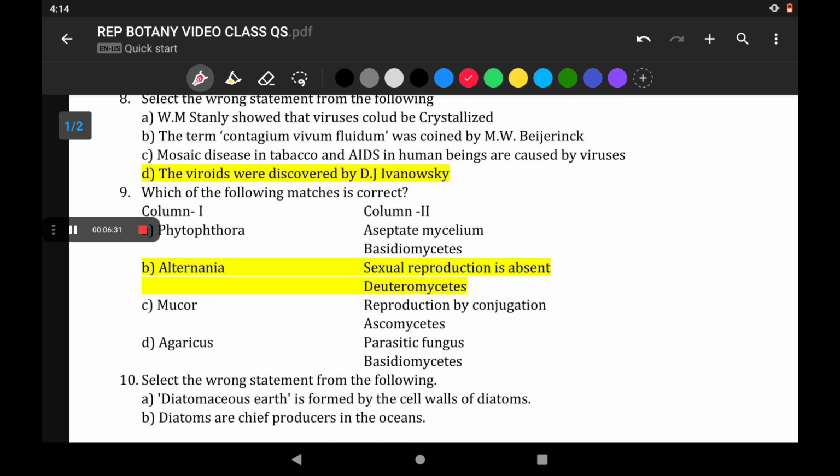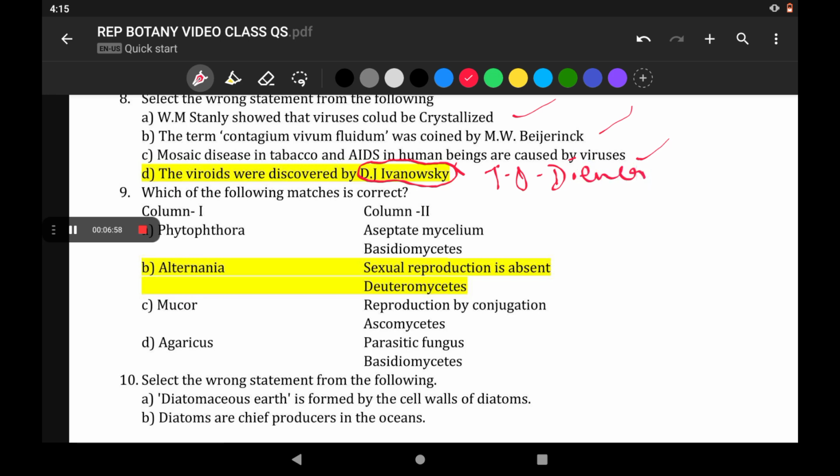Select the wrong statement from the following. Stanley showed that viruses could be crystallized, that is correct. The term contagium vivum fluidum was coined by Beijerinck, correct. Mosaic disease in tobacco and AIDS in human beings are caused by viruses, that is correct. Viroids were discovered by T.O. Diener and not Ivanovsky, so that is the reason this is a wrong option.